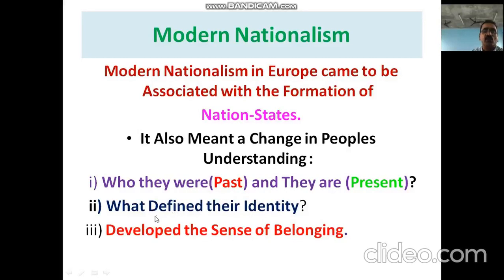The next thing is that their identity was defined. Their specific, unique identities and specialities were identified, and they started feeling they were great. And the third one is that a sense of belongingness developed. Belongingness means our people, our nation, our territory, a sense of belonging which developed, my dear students. That's another most important thing of this modern nation state.